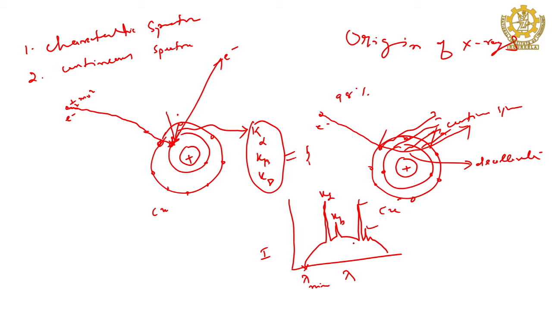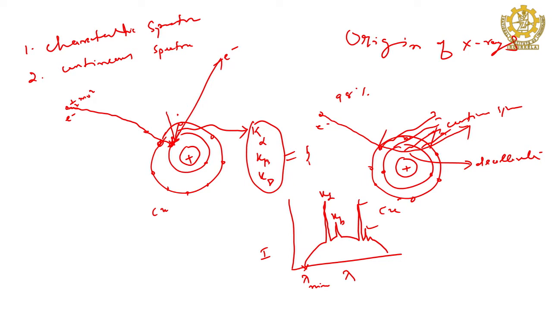So, when the target gives X-ray, it gives both characteristic as well as continuous. These peaks are the characteristic spectra, because there the intensity is very high, but continuously the wavelength is also changing, and that is because of this continuous spectra.